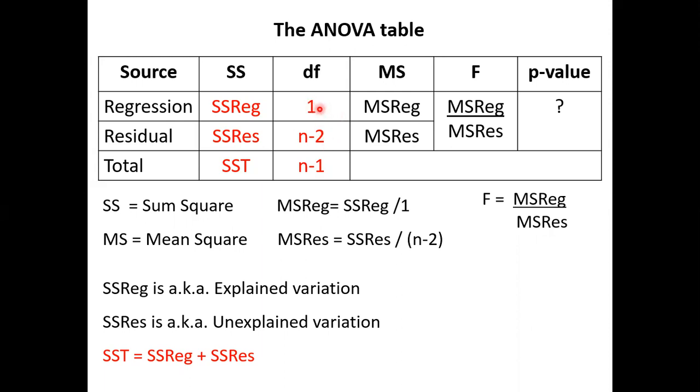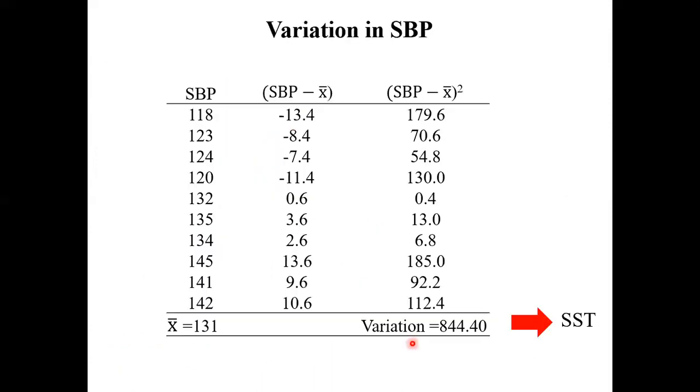Now we add this 1 and this 8, plus 1, that's 9. They should add up, because on this side, regression plus residual is total. Therefore, this also must add up. So below here, the sum of squares, SS, and the mean square, you explained just now. Finally, we're going to equate this, and the degrees of freedom.